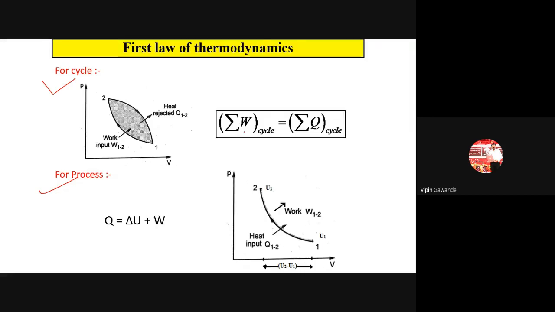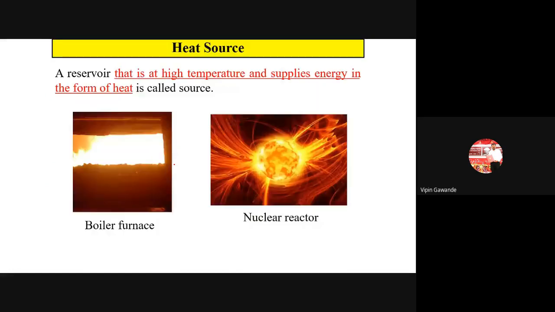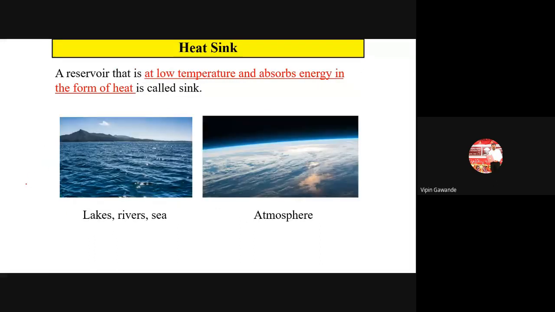So for a cycle it is summation W is equal to summation Q, and if it is a single process only, then it is Q is equal to delta U plus W. Okay, so that is the first law of thermodynamics. Afterwards we have seen the source and the sink. Source means what? It is a high temperature reservoir which supplies the heat, and sink means what? It is a low temperature reservoir which absorbs the heat.